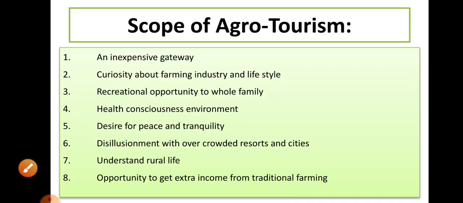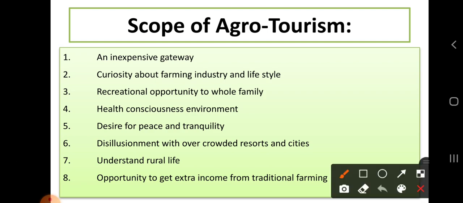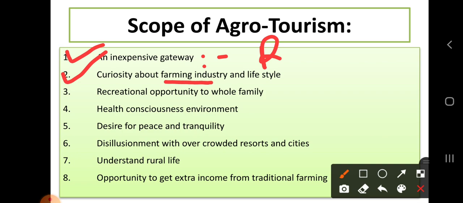Then what is the scope for agrotourism in India? If you see, agrotourism is a very inexpensive getaway as compared to other tourism sectors. So it requires minimum cost for performing the various activities. Then second one, curiosity about farming industries and lifestyles. So it increases the curiosity about farming industries and the lifestyle of rural people among those from urban areas. Then recreational opportunity for whole families.